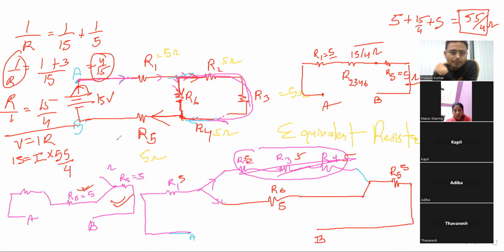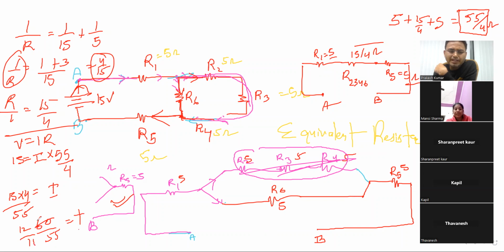So current I equal to 15 into 4 divided by 55. So 15 fours are 60 by 55, that is 12 by 11 ampere. Okay, easy. Fine guys, let us move ahead.